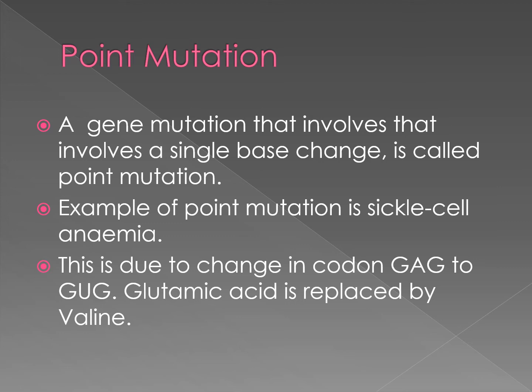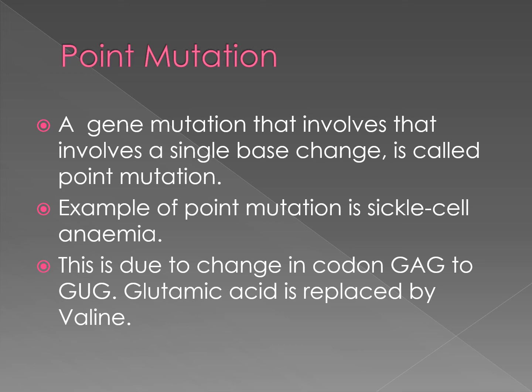The example of point mutation is sickle cell anemia. This disease occurs due to a change in the codon GAG. The codon in the normal person is GAG, which represents the amino acid glutamic acid. Here A is substituted by U, giving GUG, which represents valine.